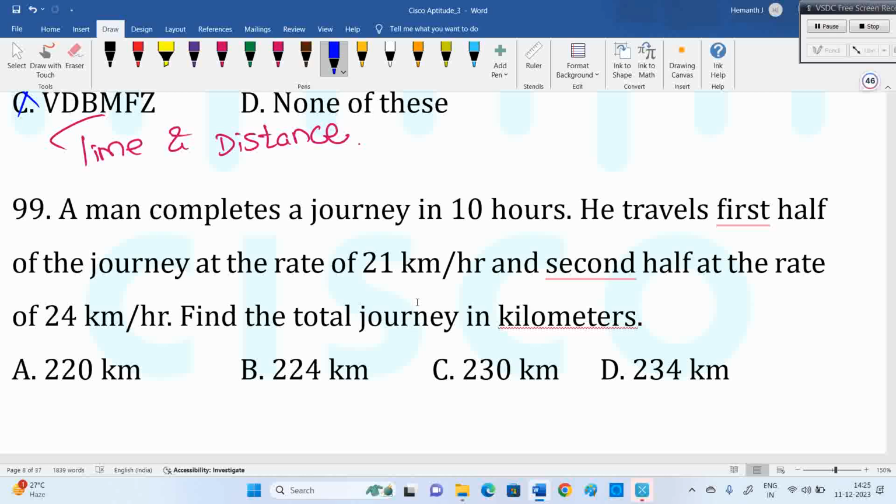Find the total journey in kilometers. Many may be thinking about the option 225, but it is not available. Then think, these are the options they gave.